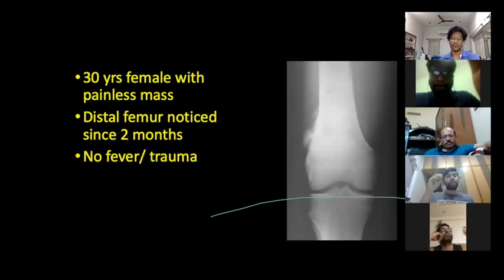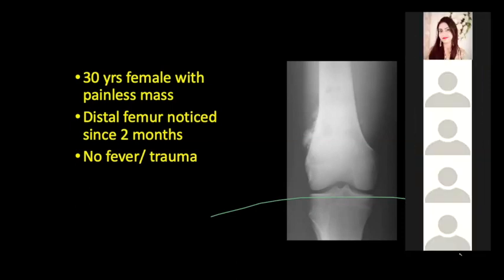Is there any overlying scar? If there's an overlying scar, it could be indicative of a previous biopsy. If there's any ulceration of the overlying skin, that could indicate again a rapidly expansile malignant kind of tumor. So these are the inspectory findings.